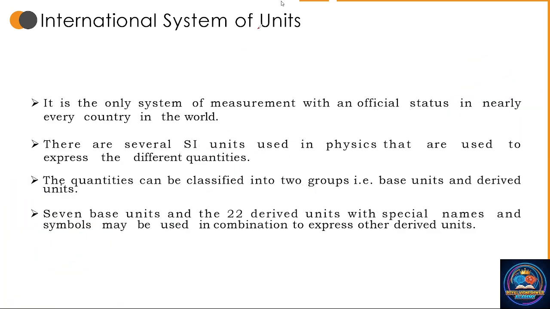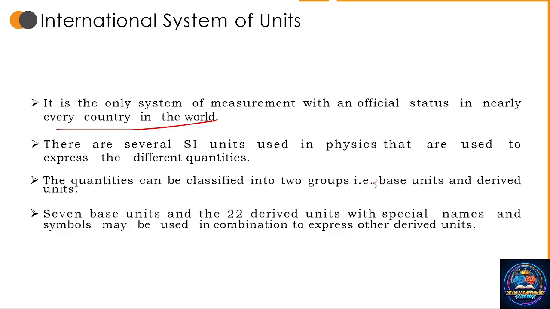The International System of Units is the only system of measurement with an official status in nearly every country in the world. There are several SI units used in physics to express the different quantities. The quantities can be classified into two groups, that is base units and derived units.